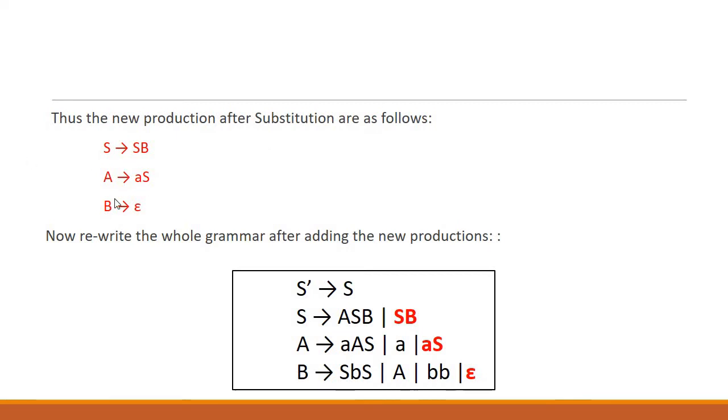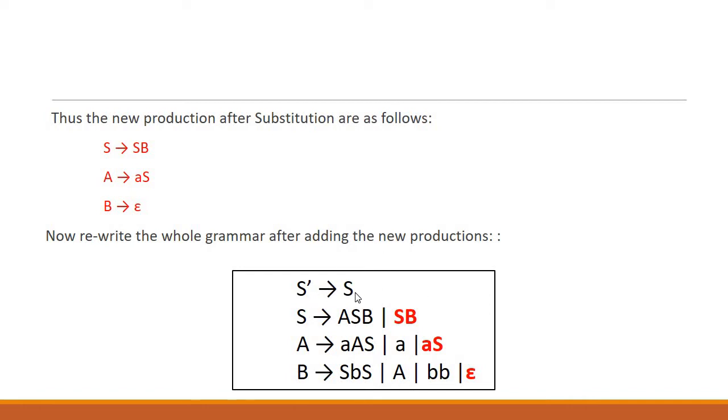So these are the three productions we received after removing A. In S we simply removed A, in capital A we removed capital A in the production, but in B we removed A with epsilon because A was alone. So if we remove A, we need to write epsilon instead of A. After doing this step, we need to rewrite the whole grammar along with the new production, and remember that we removed A produces epsilon, that was the null production which we were removing.